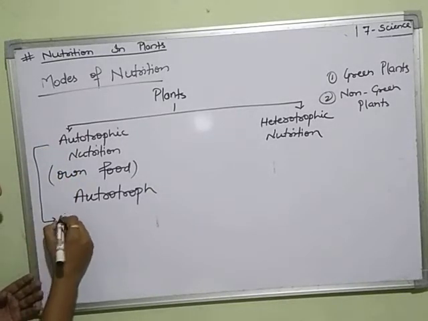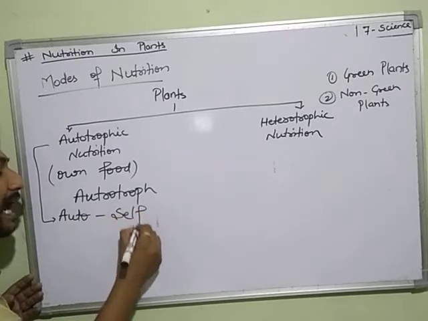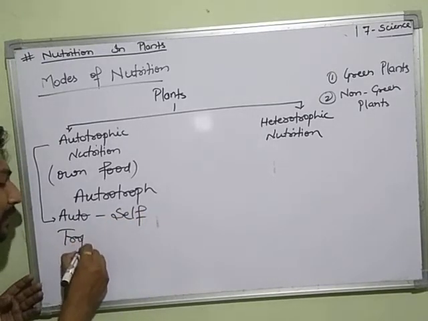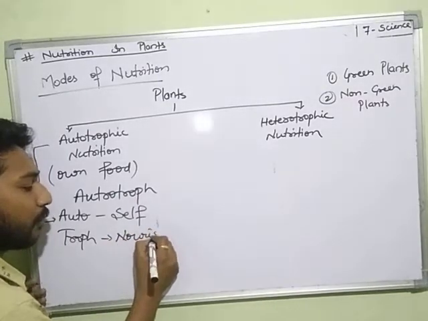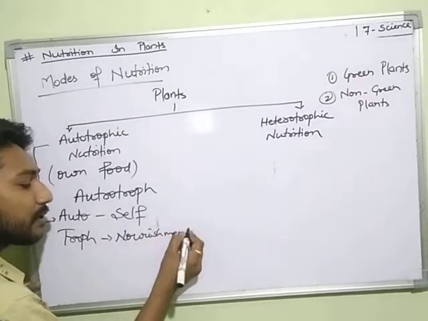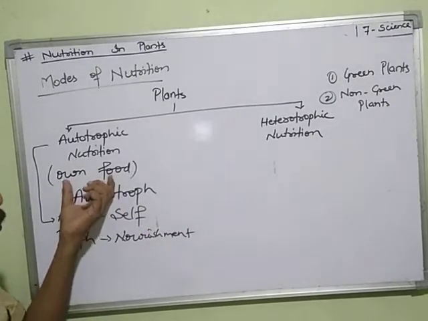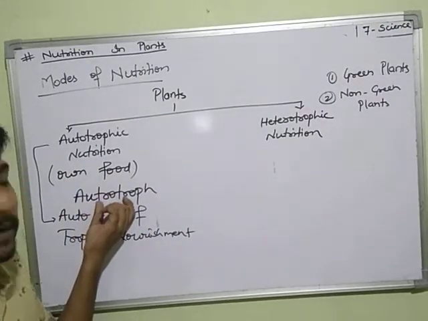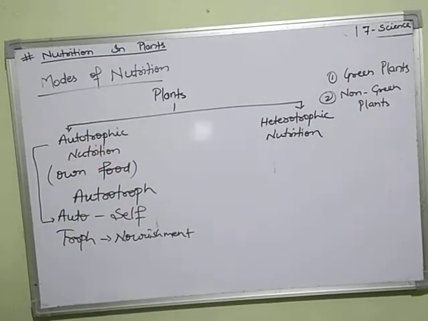The word autotrophic comes from auto, which means self, and trophs, which means nourishment: self nourishment. Those organisms which can prepare their own food are called autotrophs, and that type of nutrition is called autotrophic nutrition.